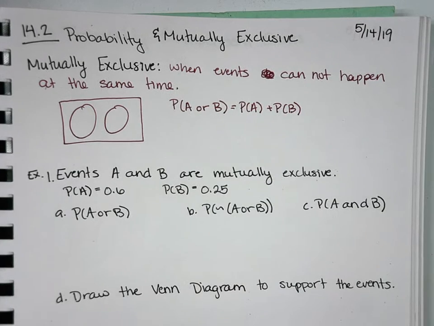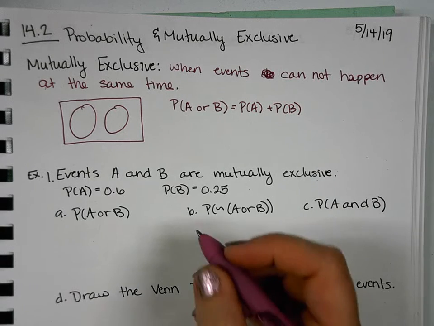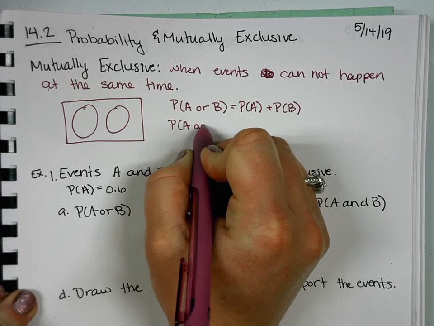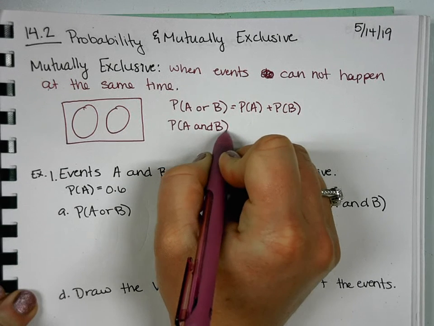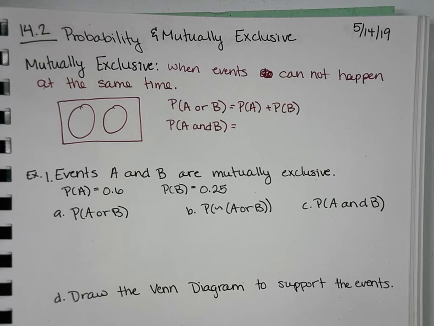And that'll be your total probability. Now, if you were asked, what's the probability of A and B happening at the same time, what would you say? So by definition, mutually exclusive means they cannot happen at the same time. And means that they is saying what's the probability they will happen at the same time? 0.